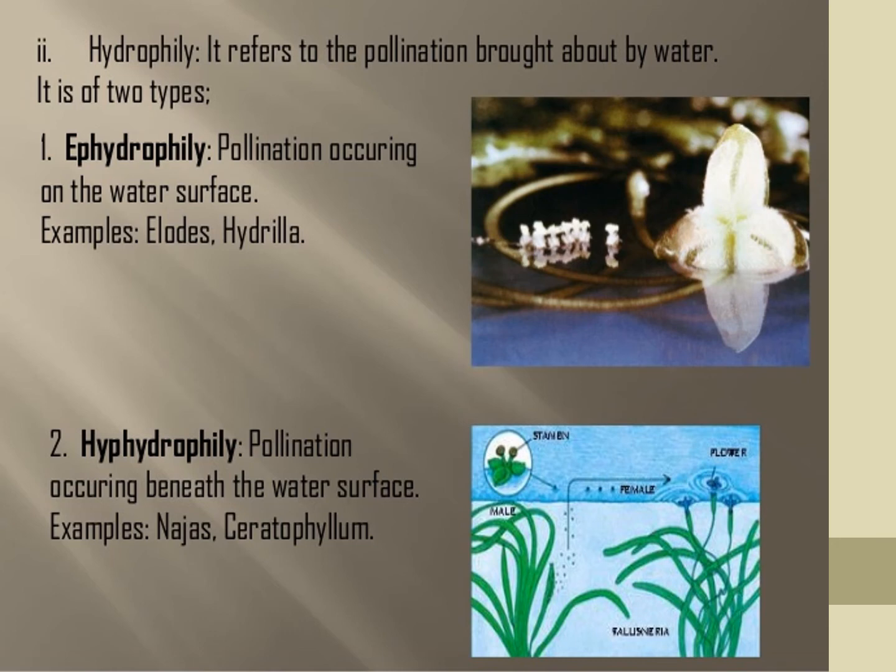Next one, pollination by water, hydrophily. Hydrophily refers to the pollination brought about by water. It is of two types. Everybody see the picture. Epihydrophily is pollination occurring on the water surface. Lotus, you know, like this. Hydrilla, these are all plants.